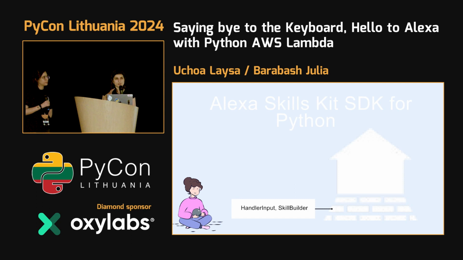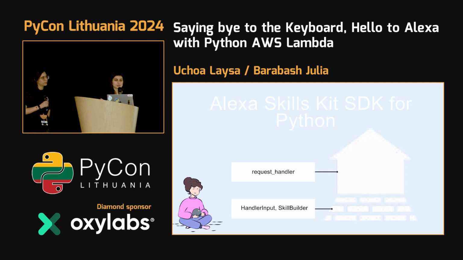Handler input has a lot of functionality where you can extract information about the session, about slots, and about the user as well, like the location of the user, if they allow it, so there's permission for this. And also skill builders help you to build the skill and define different intents. But let's see how it will happen.